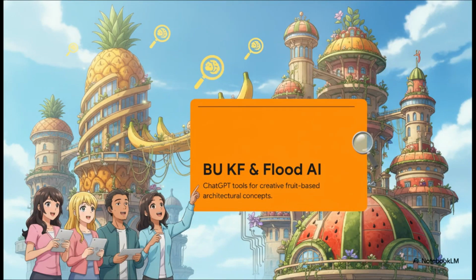So, in this very first phase of our construction project, we're going to let AI do all the heavy lifting. And the absolute best part, you don't even need to come up with your own ideas. Seriously, our secret weapons here are BukeKF and Flood AI. These are highly specialized ChatGPT tools you can find right there in the Explore GPTs section. Just keep an eye out for that yellow icon. These powerful little tools instantly provide brilliant design foundations, totally tuned for creating highly creative nature and fruit-based architectural concepts. It's like having a master architect in your pocket.